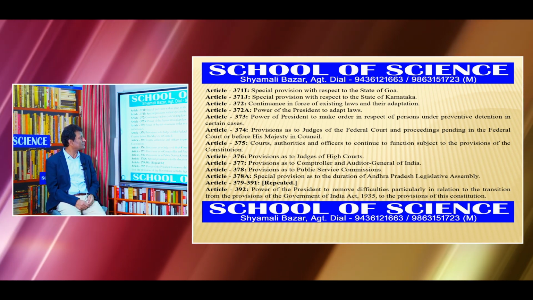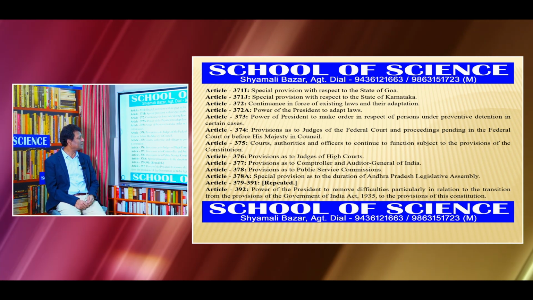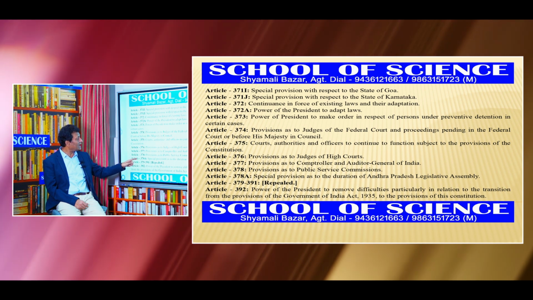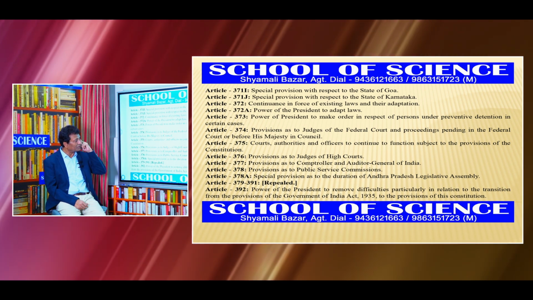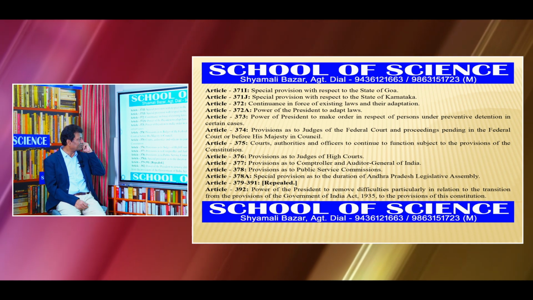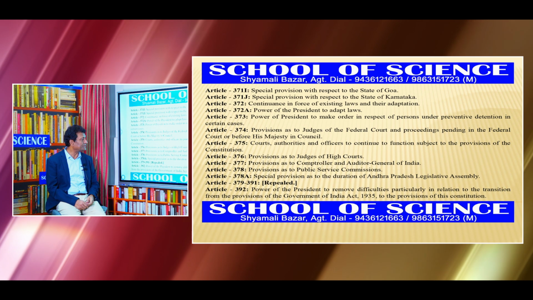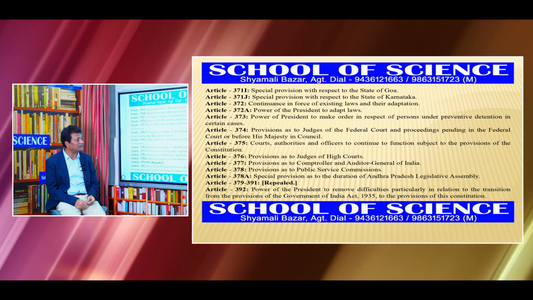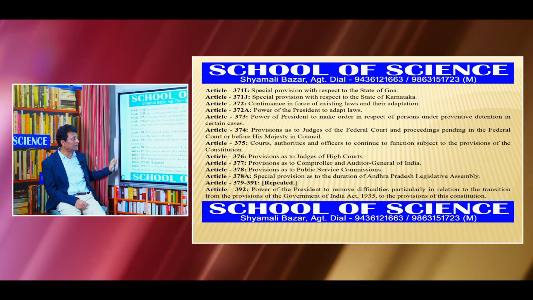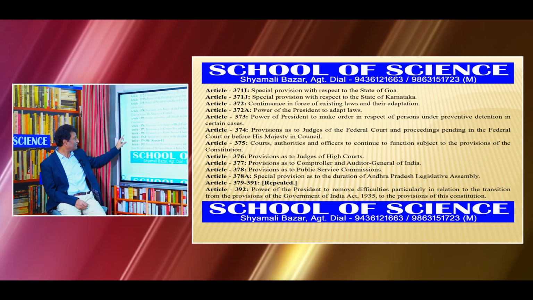Article 377, provisions as to Comptroller and Auditor General of India. Article 378, provisions as to Public Service Commissions. Article 378A, special provisions as to the duration of Andhra Pradesh Legislative Assembly. Articles 379 to 391 are repealed. 392 is the power of the President to remove difficulties, particularly in relation to the transition from the provisions of the Government of India Act 1935 to the provisions of this Constitution.